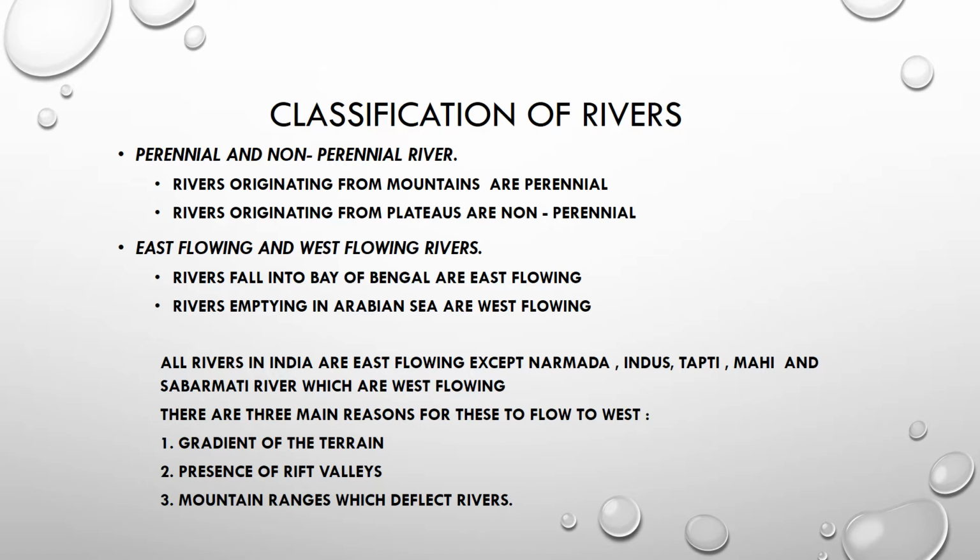There are three main reasons for this flow to the west. The first reason is the gradient of the terrain. The second one is the presence of rift valleys. And the next one is mountain ranges which deflect rivers.